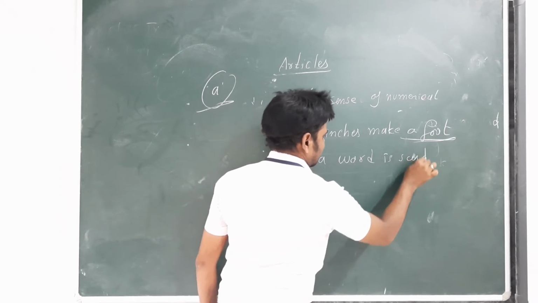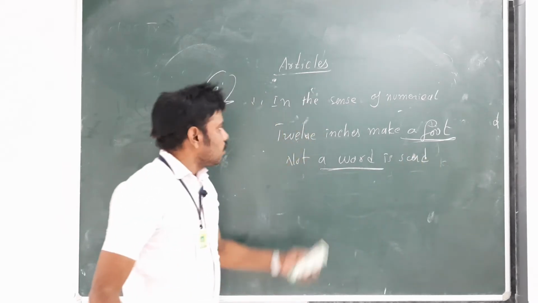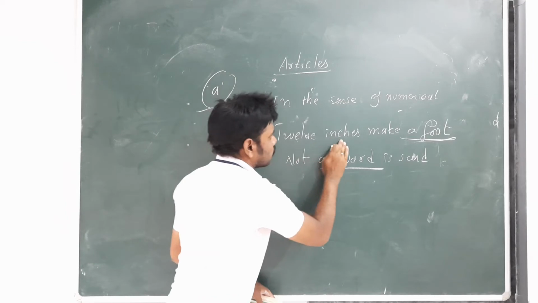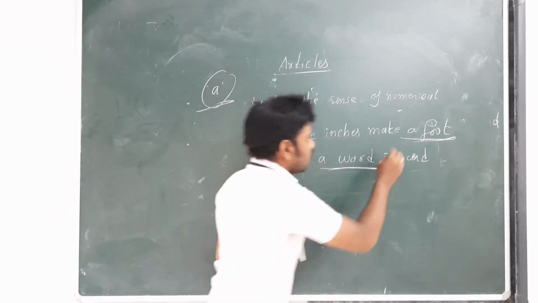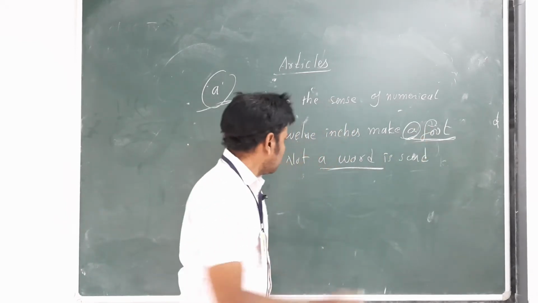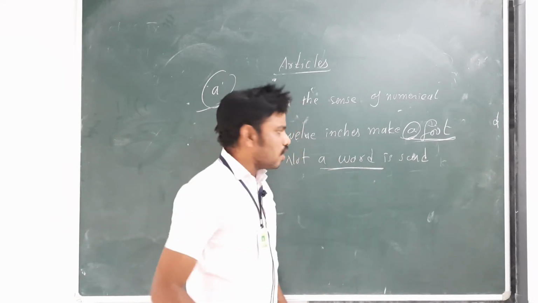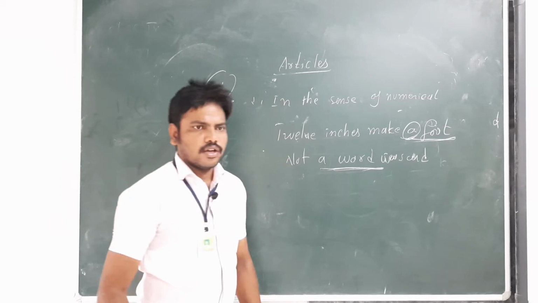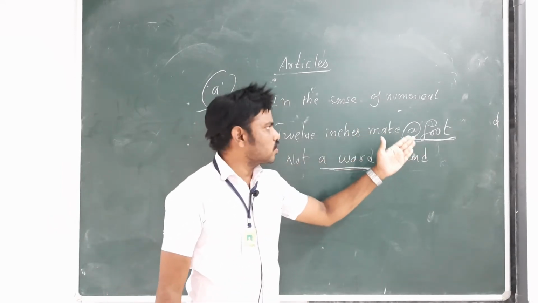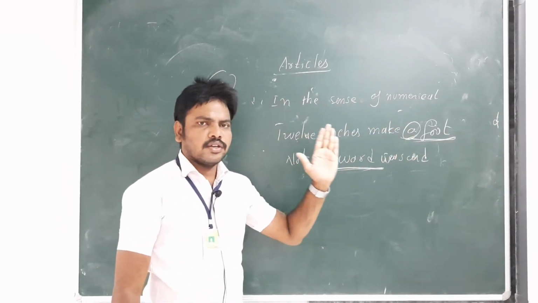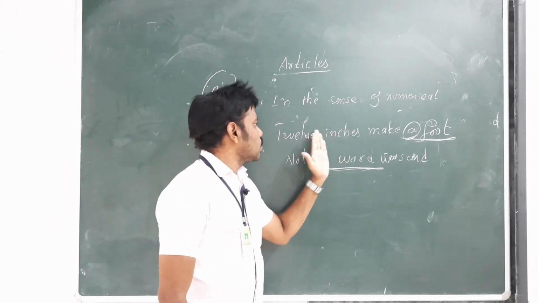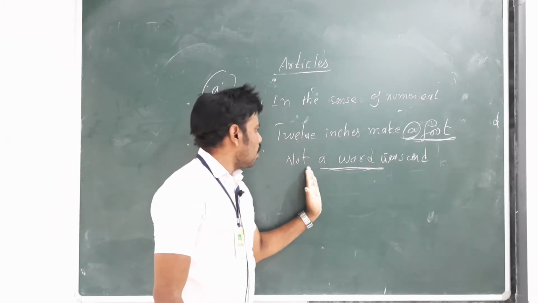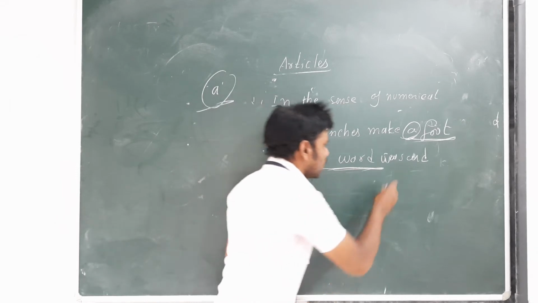A word. So, first example, 12 inches make a foot. A foot, A is article. Not a word is said or was said. And a word. So when we speak about the numerical way also, we can use a article, like 12 inches make a foot, and not a word was said.